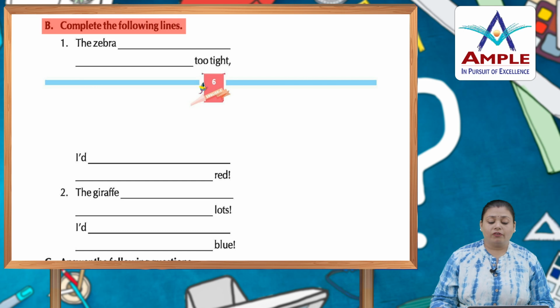Number B, complete the following lines. You have to fill this line from the given passage above. Okay, so it starts with the zebra in black and white wears a dress too tight. I would give him instead pajamas in red, bright red.